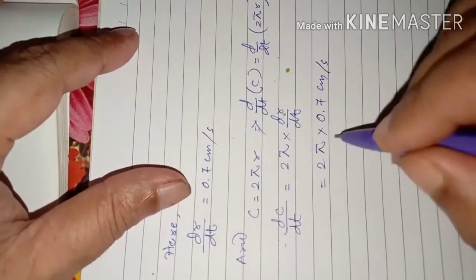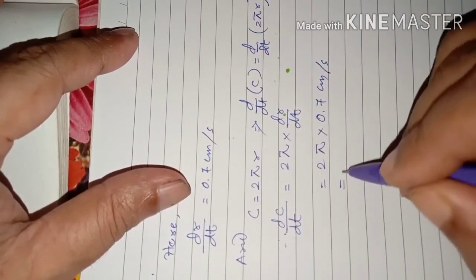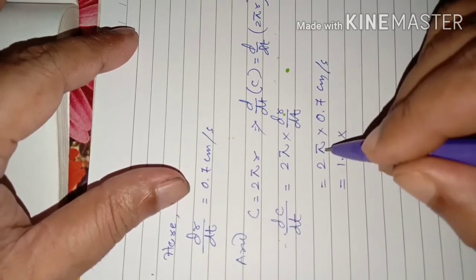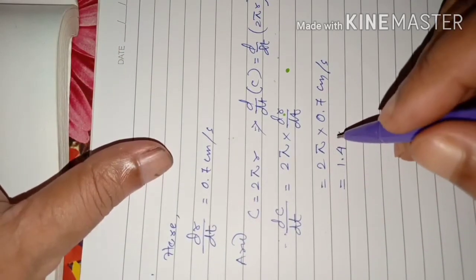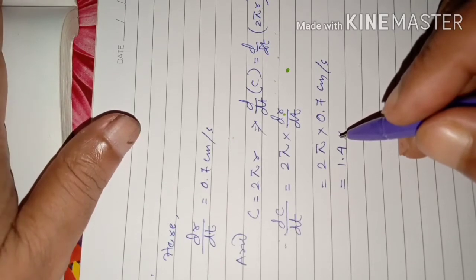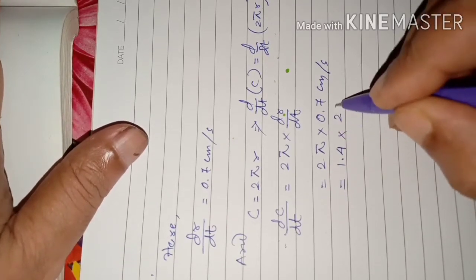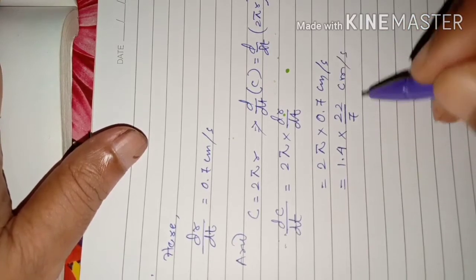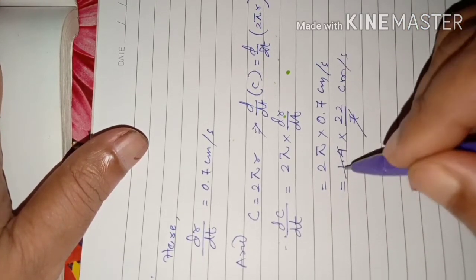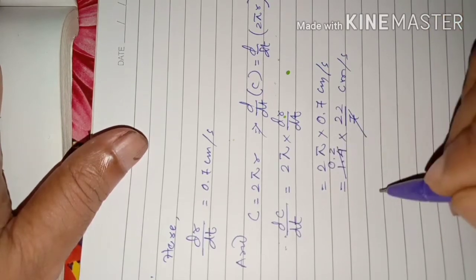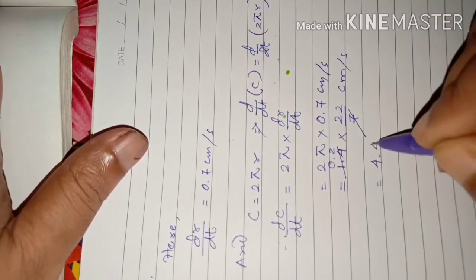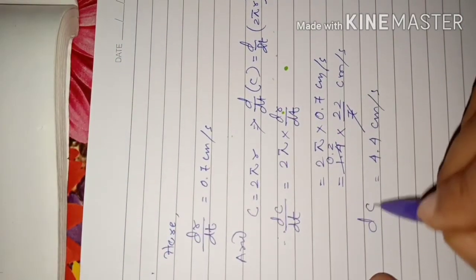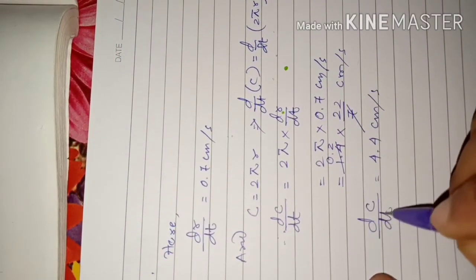So 2 into 7 is 14, 1.4 into, you can use the value of pi also here. Pi value, if we use here 22 by 7 centimeter per second. By 7 you can cancel also, 0.2. So it will be 4.4 centimeter per second. That is the rate of change of circumference with respect to time.